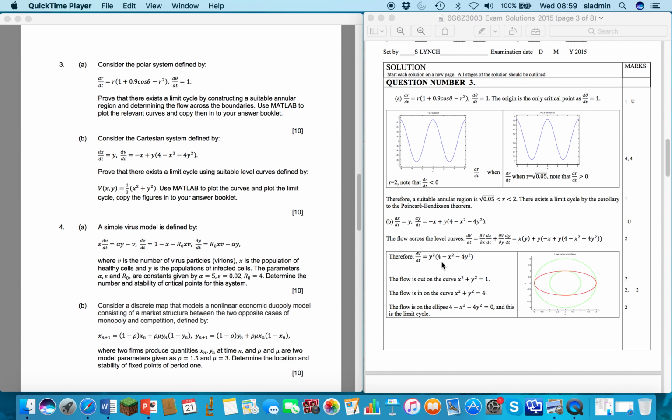Outside this ellipse, we know that x squared plus 4y squared is bigger than 4, which means that on the curve x squared plus y squared is 4, dV/dt will now be negative. So the flow is negative out here and it's positive in there. And it turns out that the limit cycle is actually the ellipse 4 minus x squared minus 4y squared equals 0. So that is your limit cycle. We can take any circles inside here and the flow will be out, and we can take any circles on the outside and the flow will be in. So this is your limit cycle. And that concludes the solutions to question number 3.